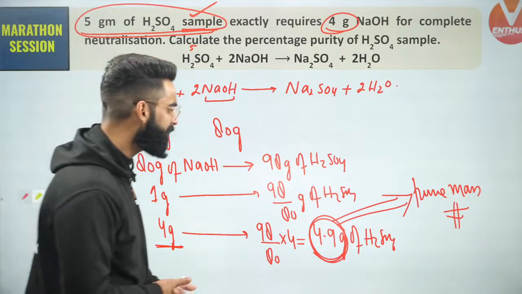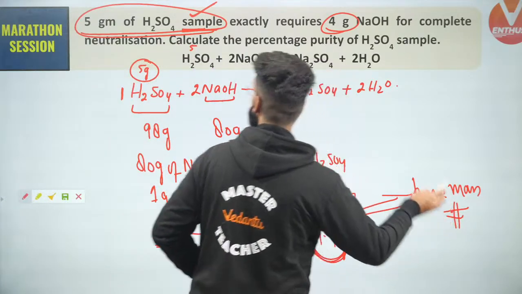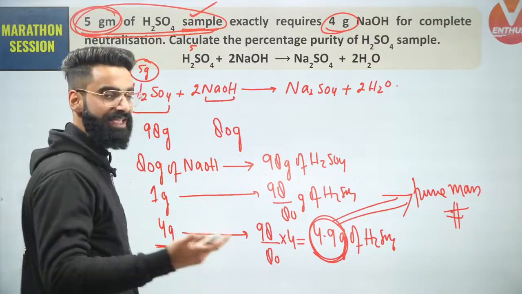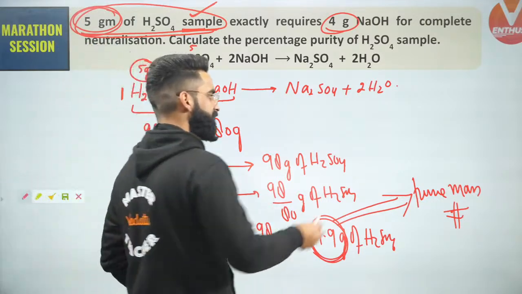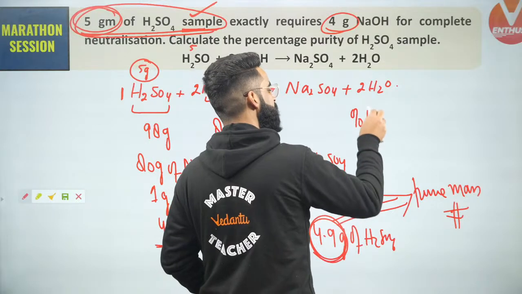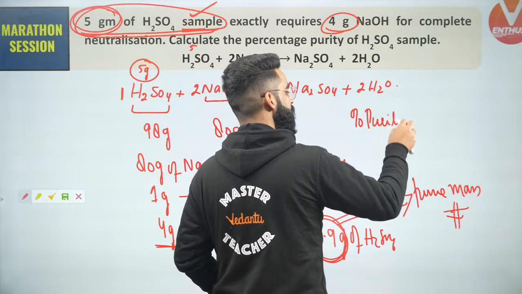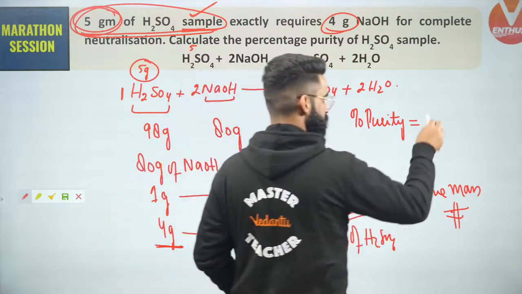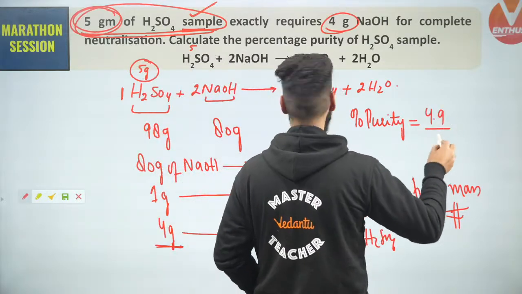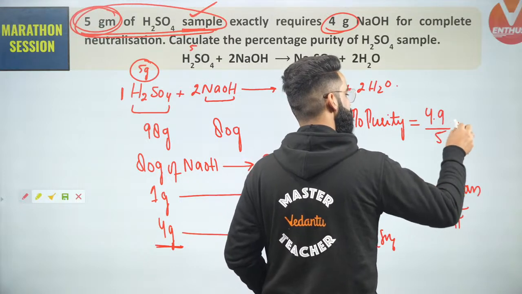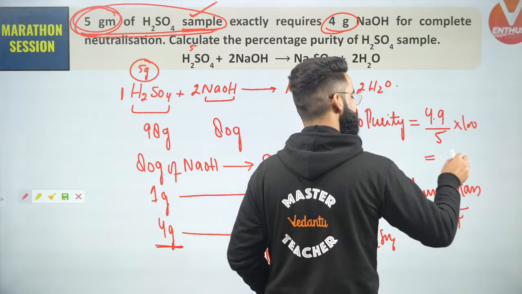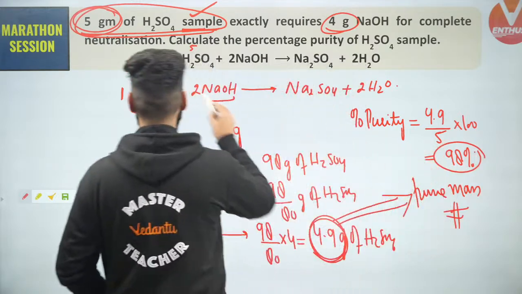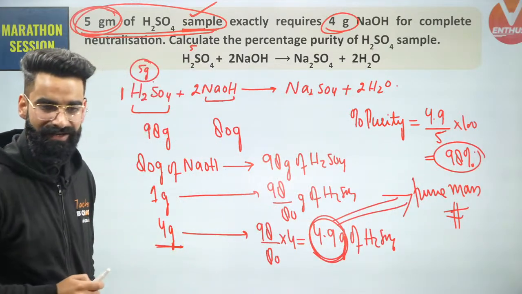Yes. So people, I got the pure mass of H2SO4. I have the impure mass of sample. Yes, I have both the ones. I can simply calculate the percentage purity. Yes, I can say percentage purity of H2SO4. It's going to be equal to pure mass of H2SO4, which is how much? Pure mass of H2SO4 is 4.9. Impure mass of the sample, that is 5, multiplied by 100. You'll get the value exactly equal to 98%. So I can say percentage purity of H2SO4 in this sample right here is 98.